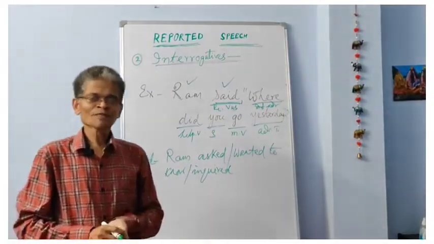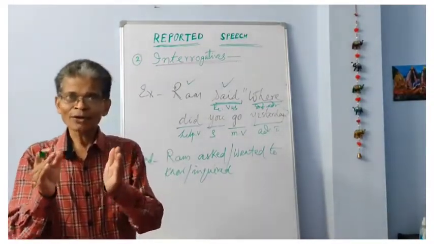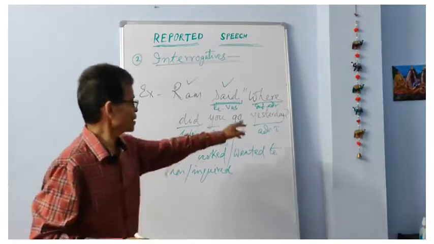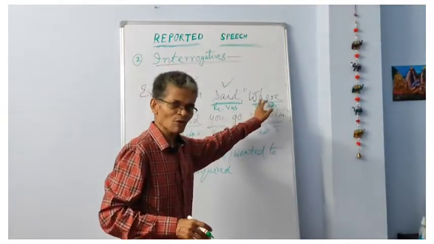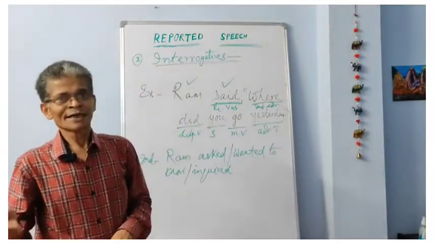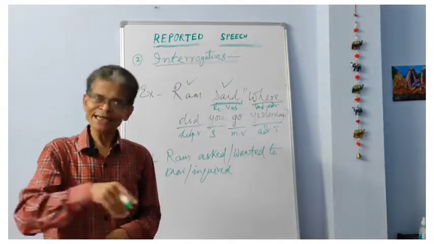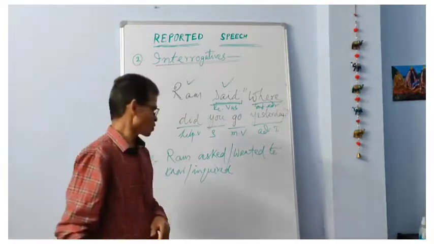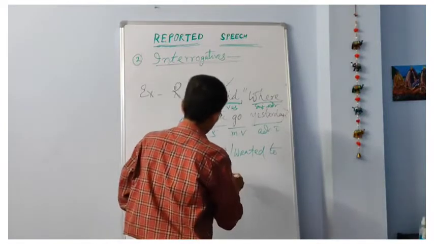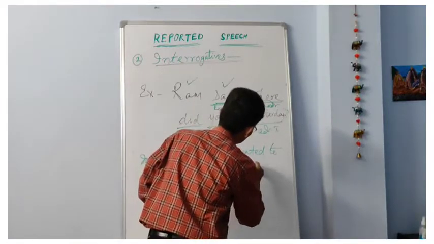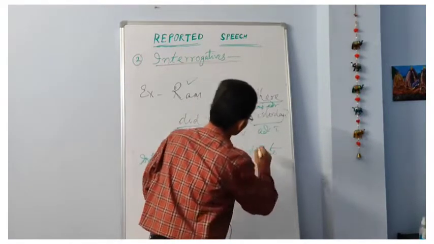Now the next rule I have told you, the interrogative word is to be retained, and the interrogative word where should be again written in the indirect speech. That means after this inquired, we have to write where.